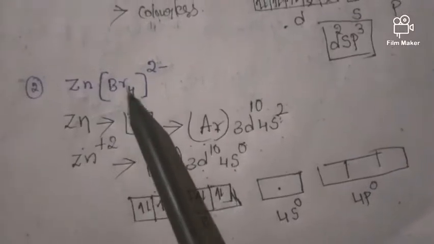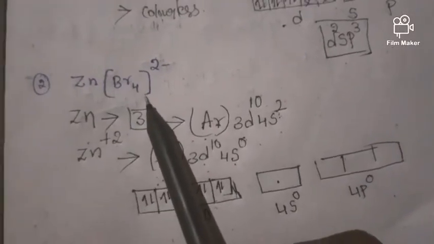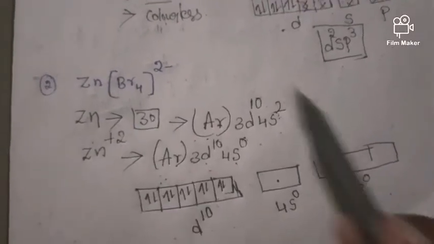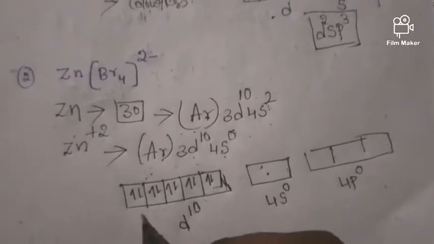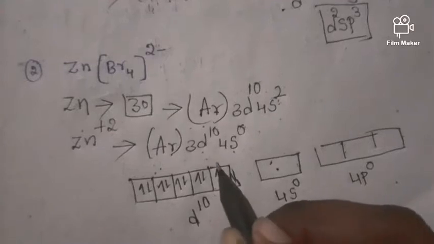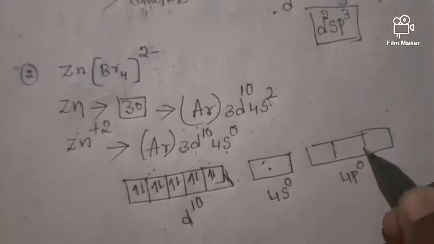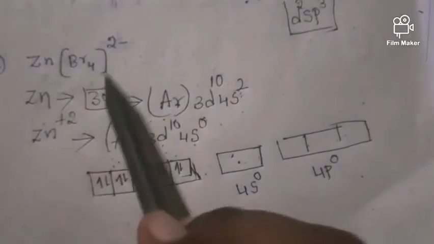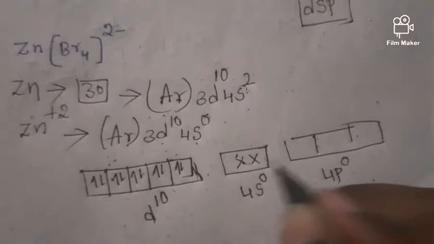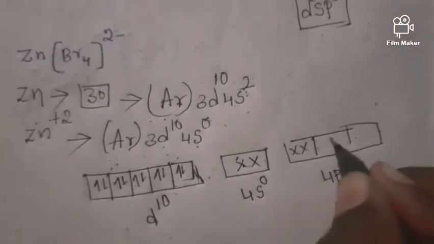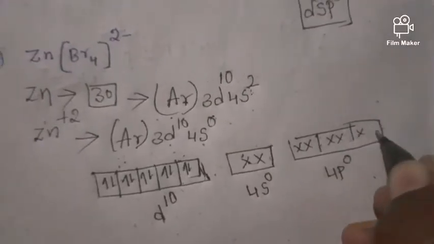Here we have 4 ligands, that means 4 orbitals should be filled. See here the d orbital is completely filled now, so we have to look at the adjacent orbitals. Since bromine is a weak field ligand, 4 orbitals should be filled: 1, 2, 3, 4.